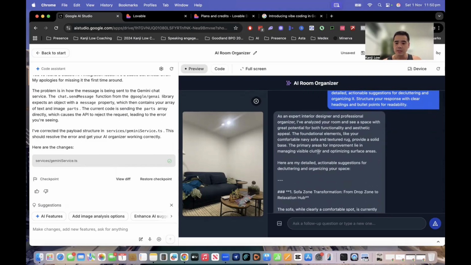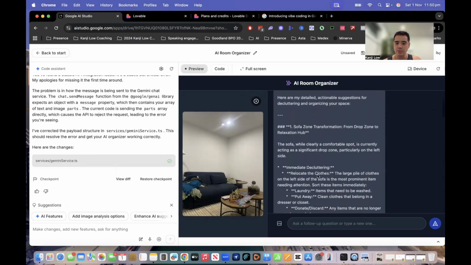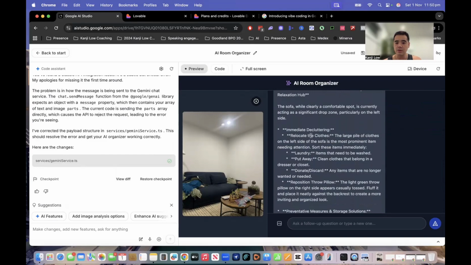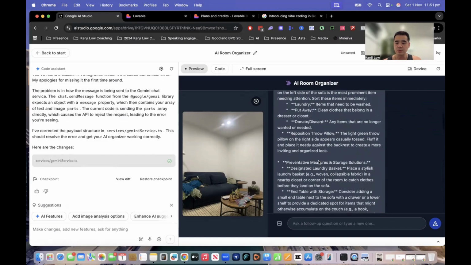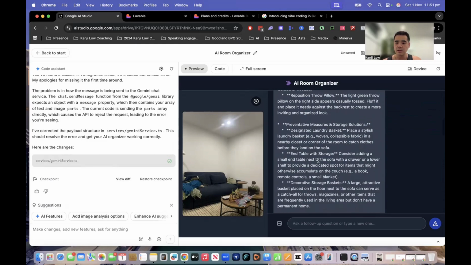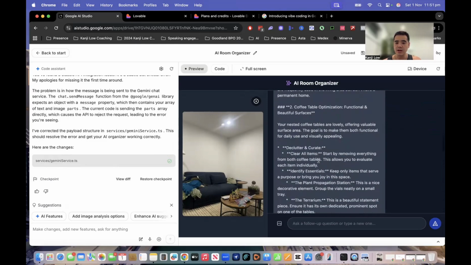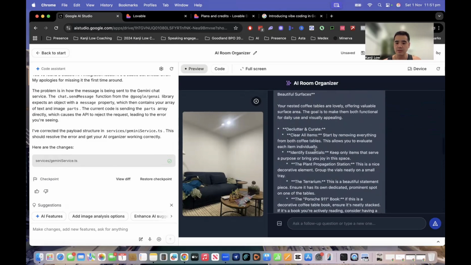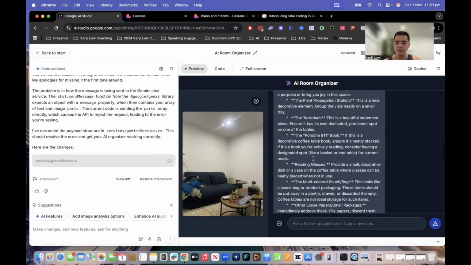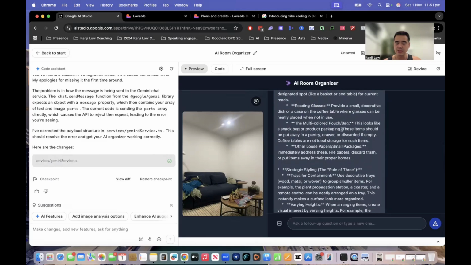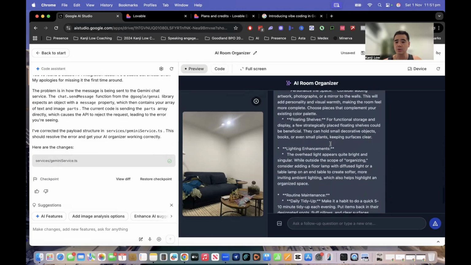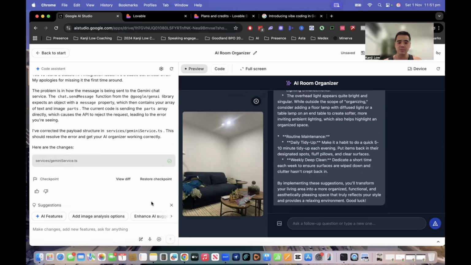So, as for the sofa zone, drop zone, relocate the clothes. There's some clothes on the sofa, and put them in the laundry if they're dirty. If you've got a laundry basket, great. Knit coffee tables are lovely. Clear some items on the tables. Okay, it's picked up there's some reading glasses. There's a pouch that's there. So it's actually quite intuitive. It has looked at this and just been like, oh okay, this is what you need to declutter.